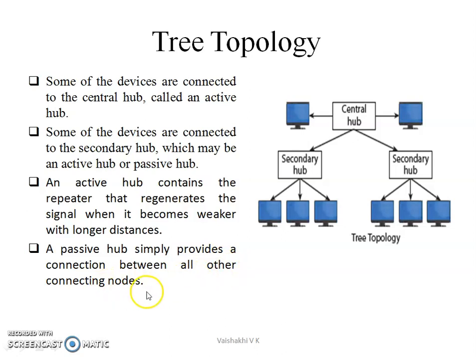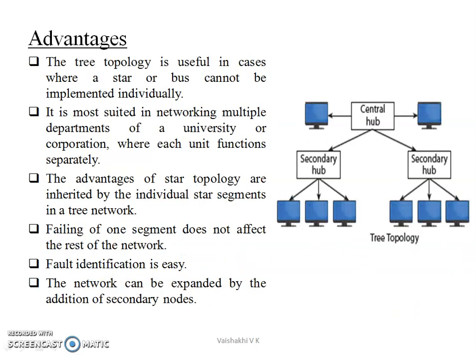The advantages are that tree topology is useful in cases where a star or bus topology cannot be individually implemented. In buildings of a university where each department works as a unit, we can use tree topology.